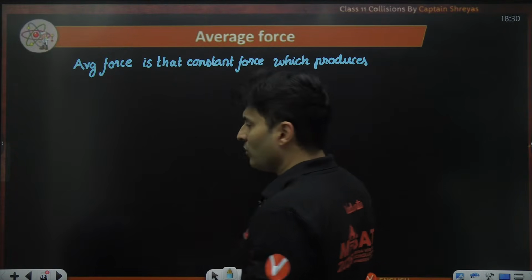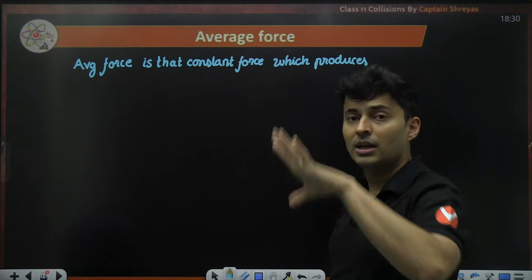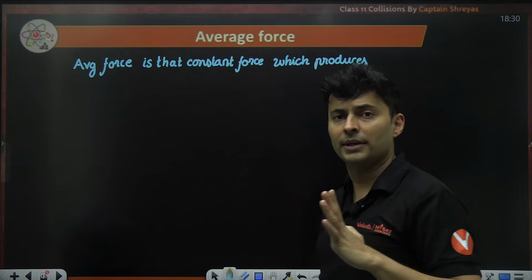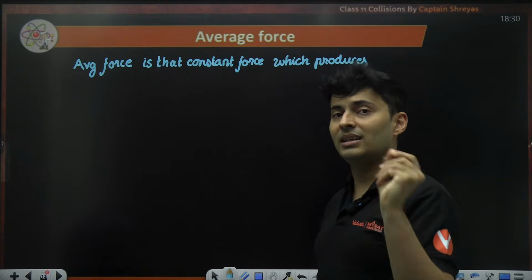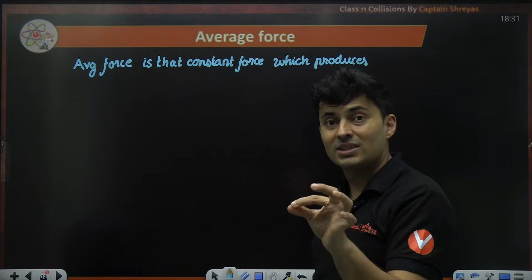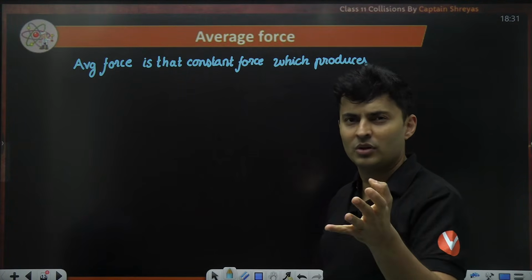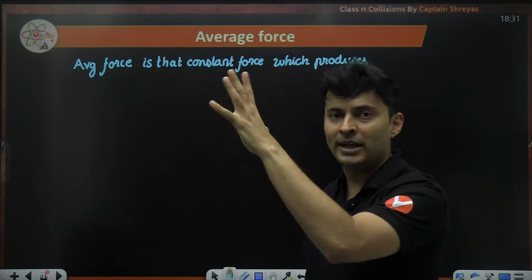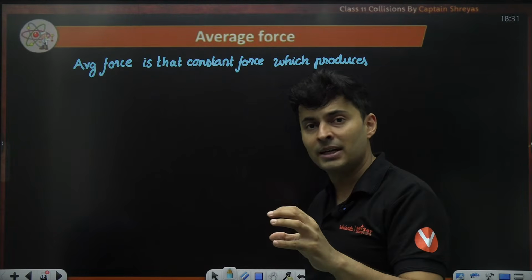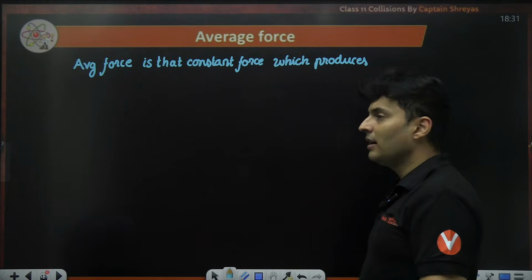Say for example, once you are applying 1 Newton, then 5 Newton, then 100 Newton, then 2 Newton, then 3 Newton, a varying force is there. Instead of that, I say you apply a constant 30 Newton. So how did you decide 30 Newton is that force? It should be that force which will produce the same effect. What is that effect? Momentum should change, because force always changes the momentum. So the constant force which will change the momentum by the same amount, then I will say it is the average force.